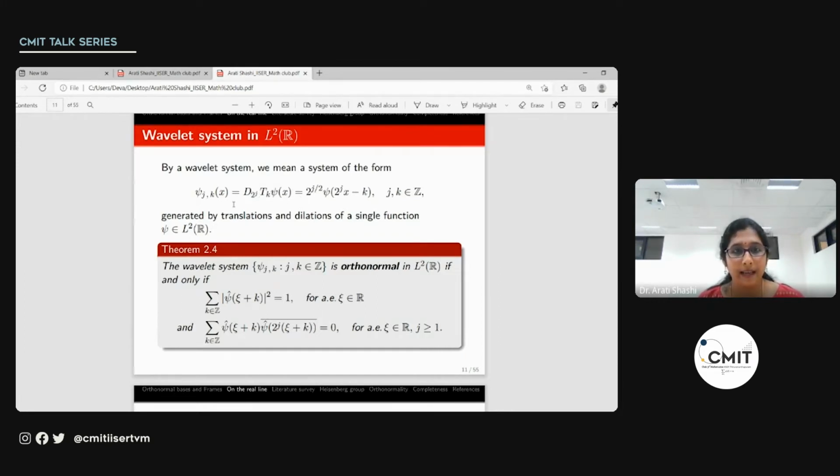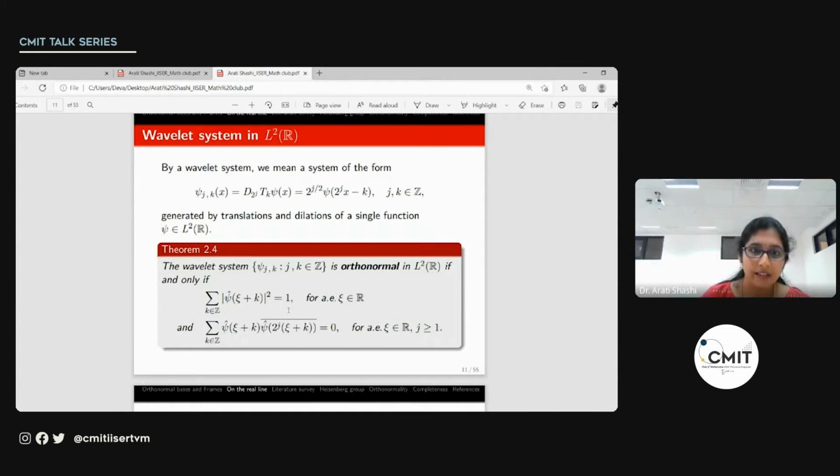So when we apply it on psi, this is the expression explicitly: 2^(j/2) psi(2^j x minus k), and it is denoted by psi_{j,k}, where these two parameters denote the translation and dilation. This collection is what we call the wavelet system. And the characterization for this wavelet system to be orthonormal is given by these conditions.